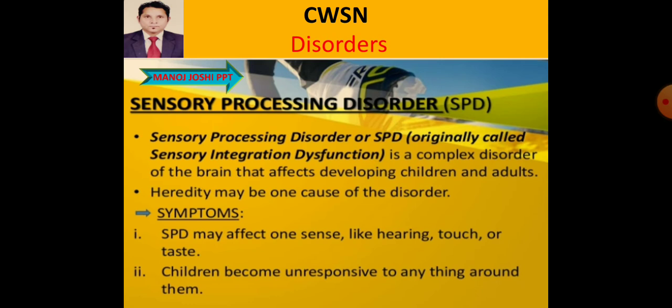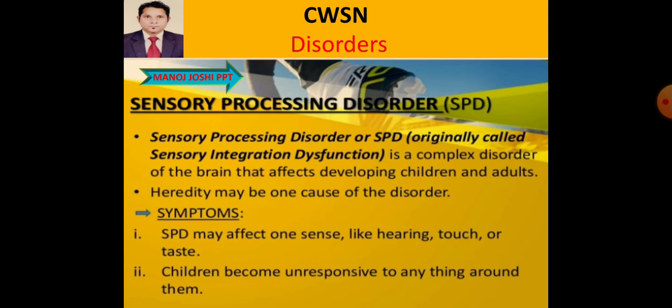SPD is a complex disorder of the brain. Just pay attention here. It is a complex disorder of the brain that affects developing children and adults. Who are more prone to this? Who are more susceptible to this disorder? Children, developing children, growing children, and adults. Heredity may be one of the causes of this disorder.